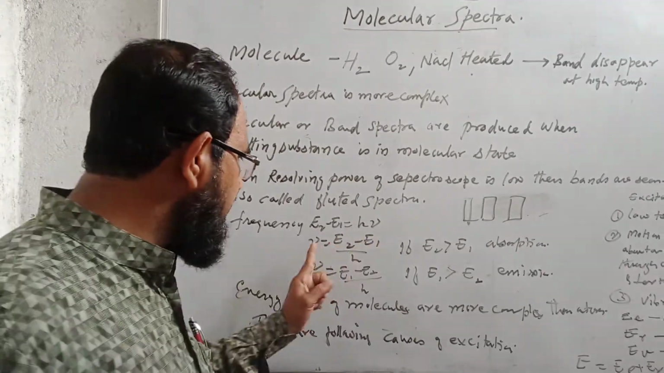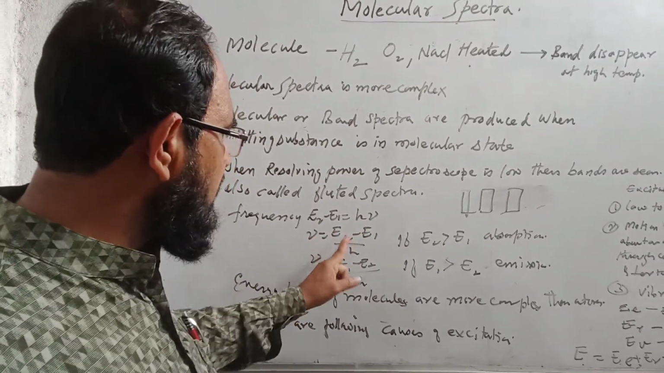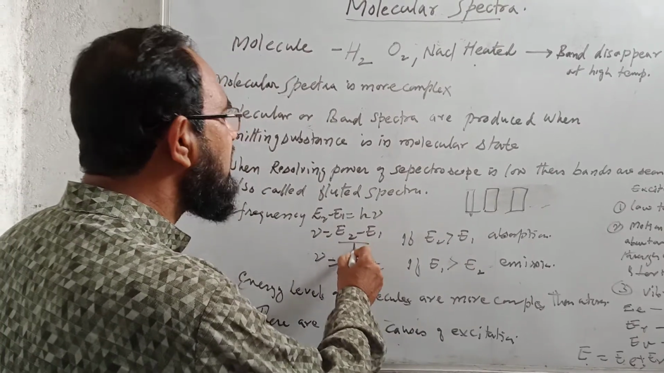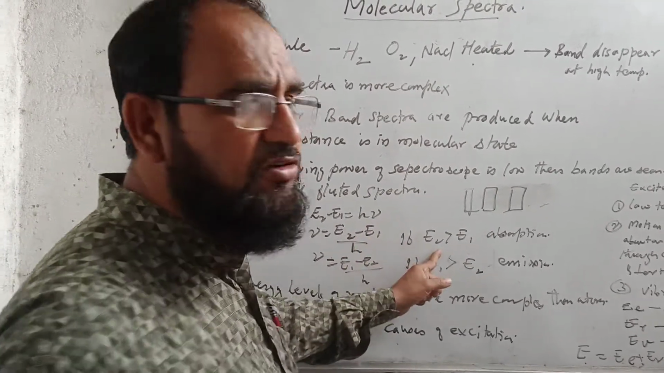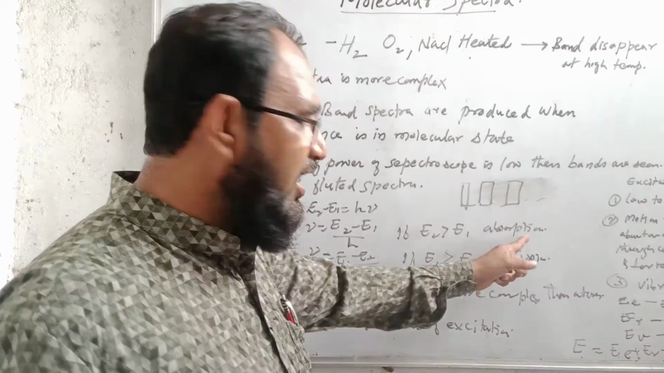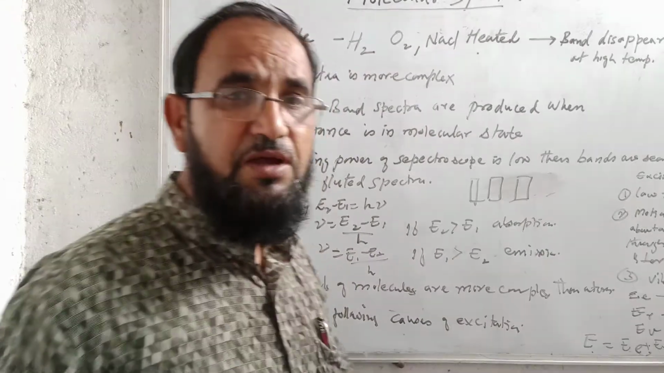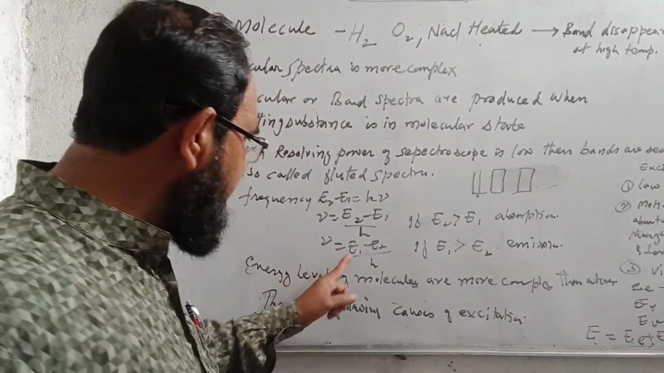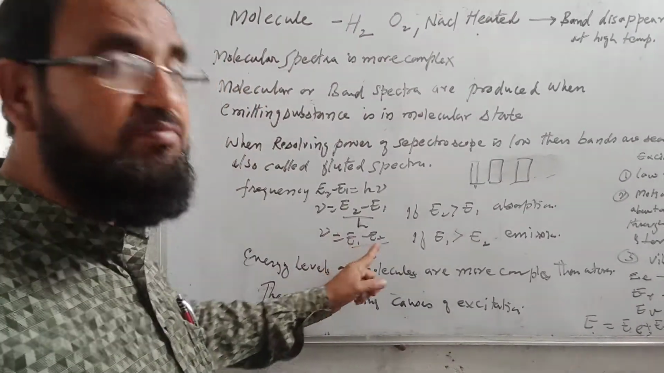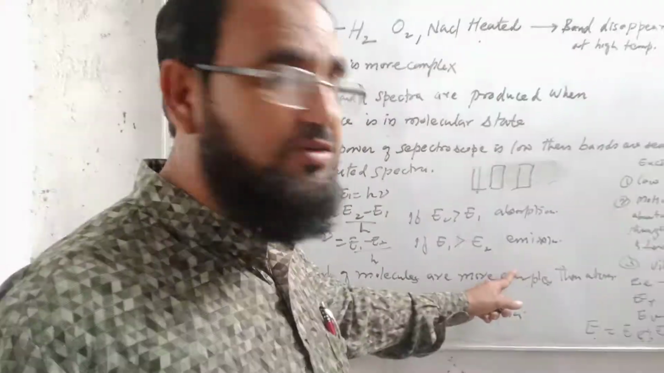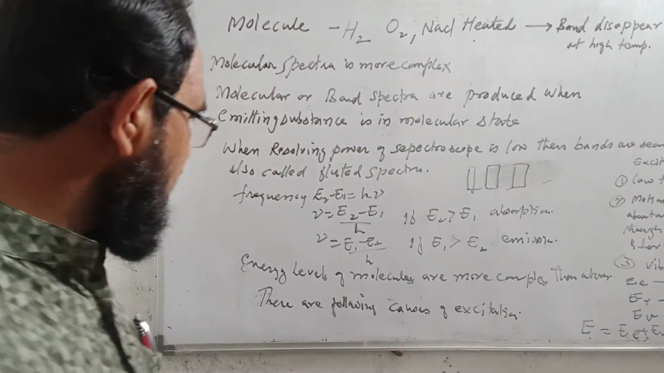Then we can find the frequency, nu is equal to (E2 minus E1) upon h, where h is the Planck's constant. In this case E2 will definitely be greater than E1, and such a spectrum is called the absorption spectra. And when the frequency is (E1 minus E2) upon h, then E1 is greater than E2, and we say that it is the emission spectra.